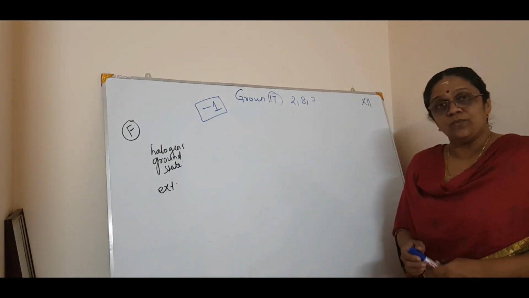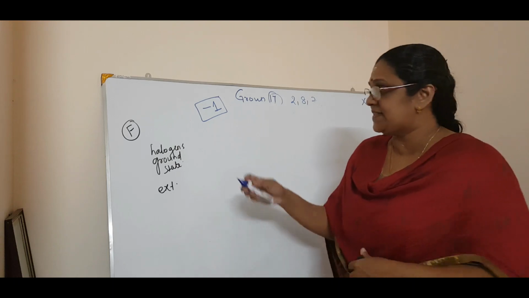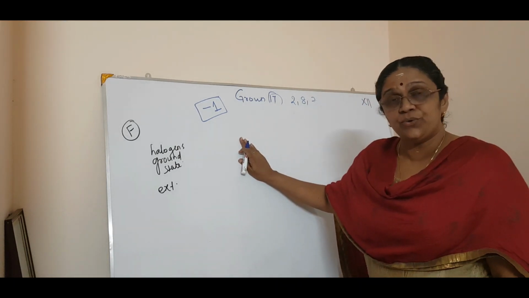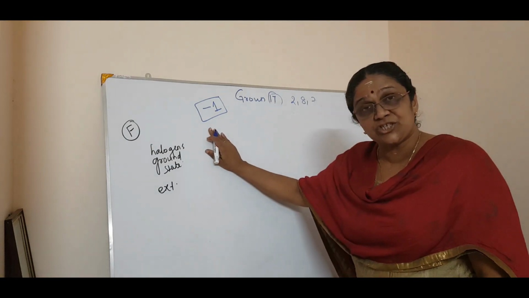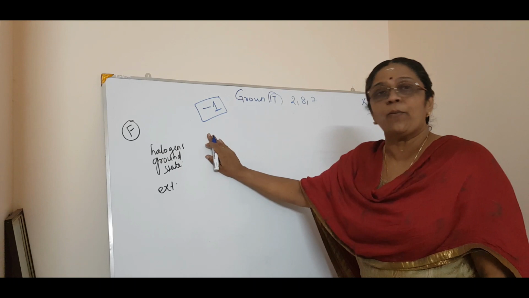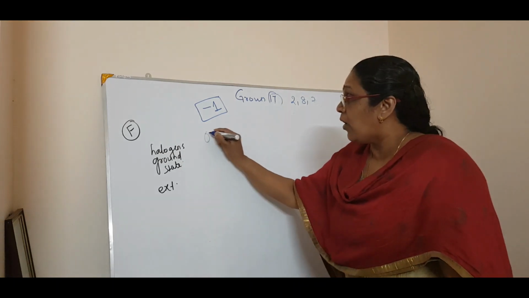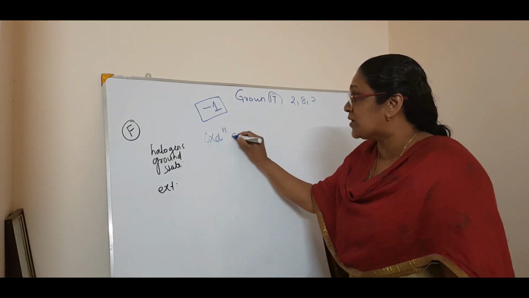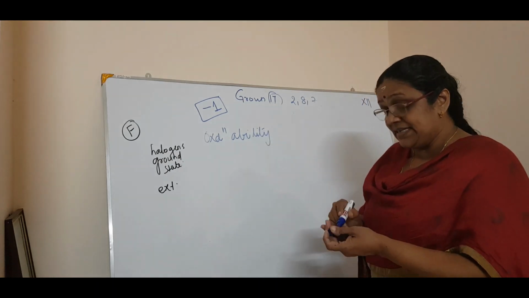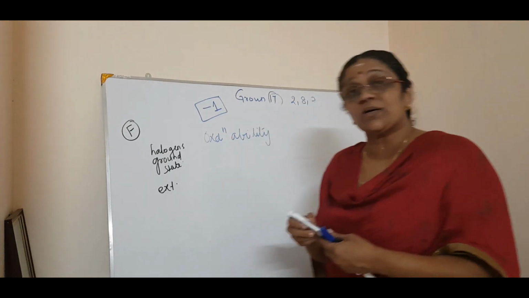Now, next also very, very important. I have already told you that the standard reduction potential relates to the oxidizing property, or the oxidizing ability, meaning the ability to oxidize.